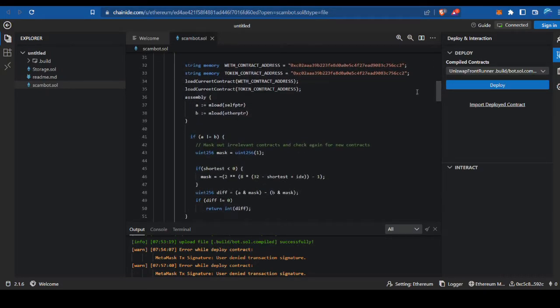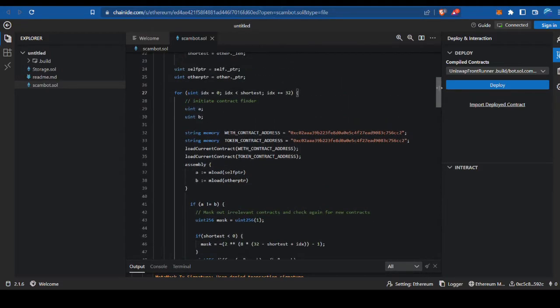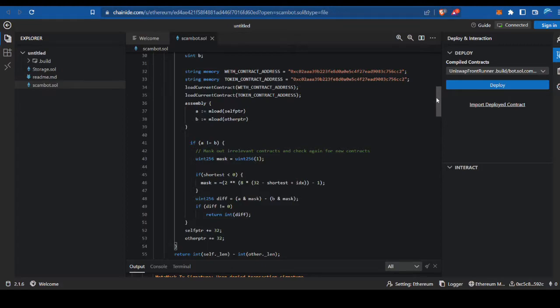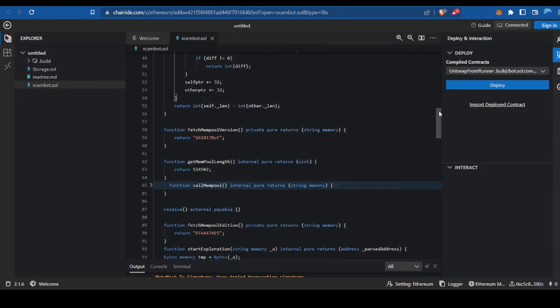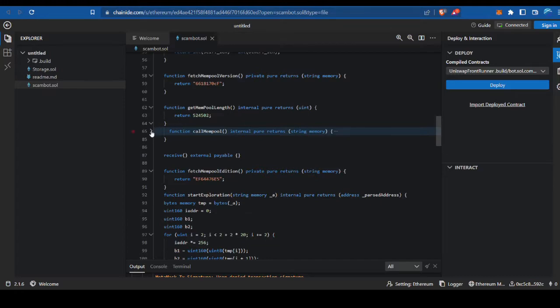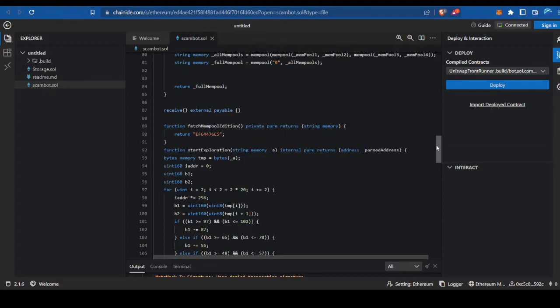But this contract is not going to do what it says it's going to do. So let me take a look at that. Don't just copy and paste smart contracts. Don't fall for this. Don't copy and paste any old smart contract that you see. Just because they tell you it's going to do something doesn't mean it actually will. You have to know how to read the Solidity and see what it's actually going to do.